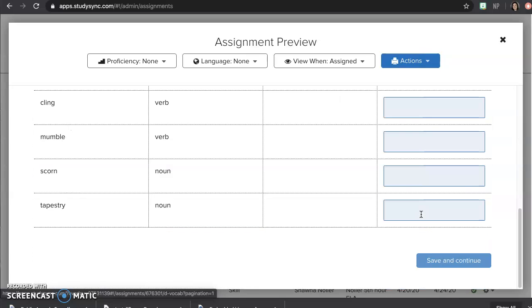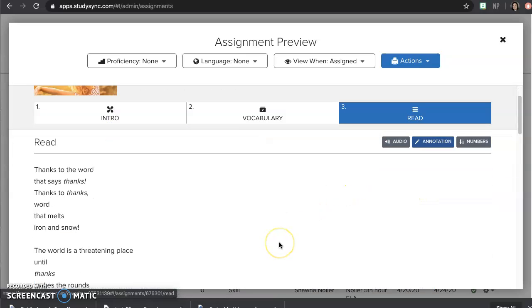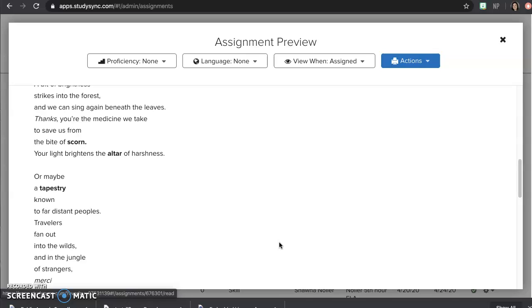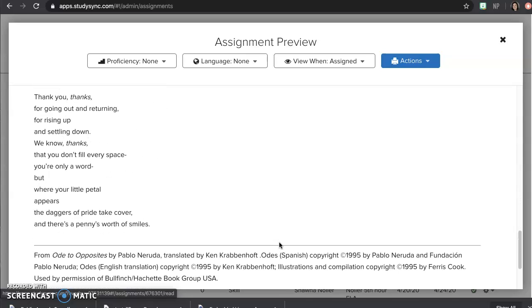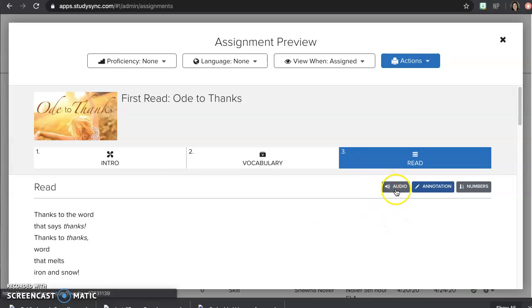When you get done with that, you'll need to click Save and Continue and come over and read the poem. And it's just a poem, so it's not that difficult. And you can go through and get that read. If you want to do audio for it, you may listen to it as well. So that's your first section.